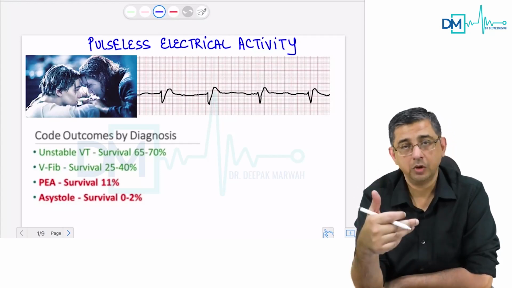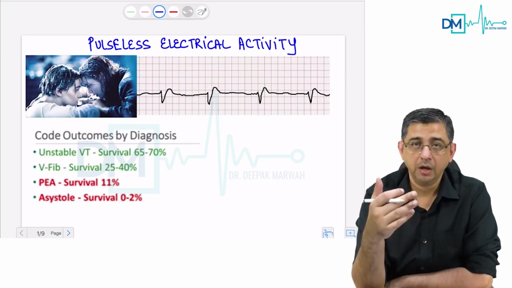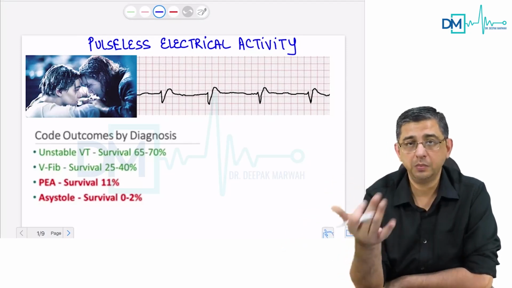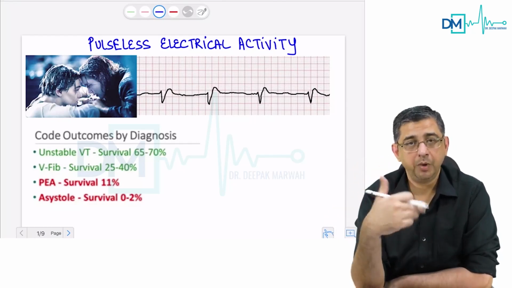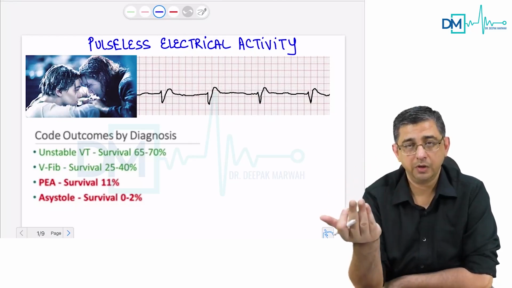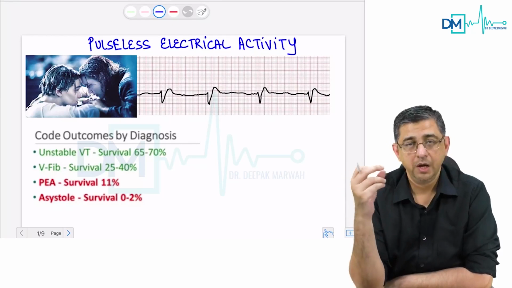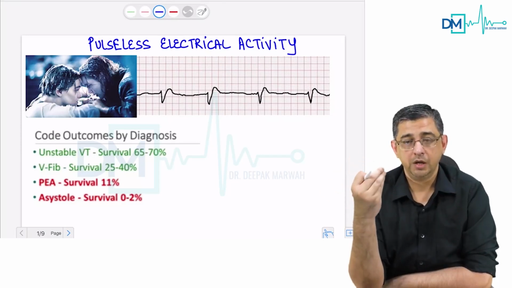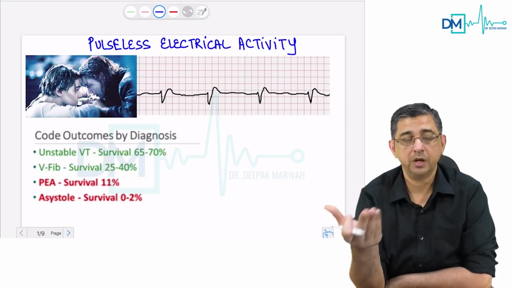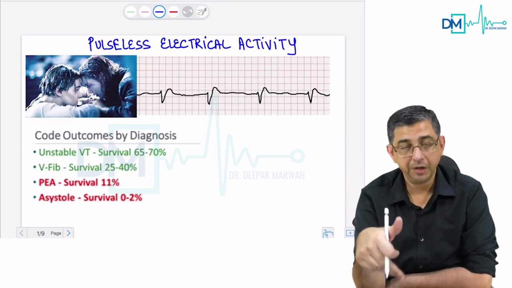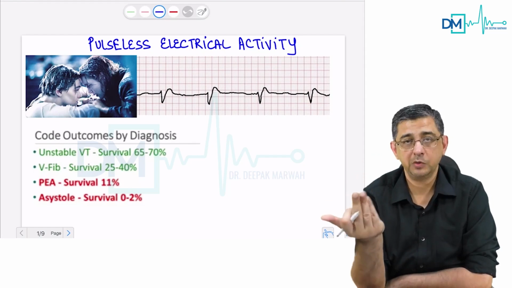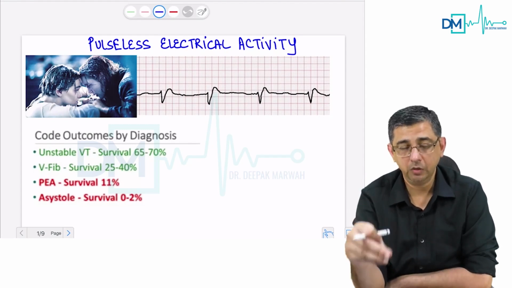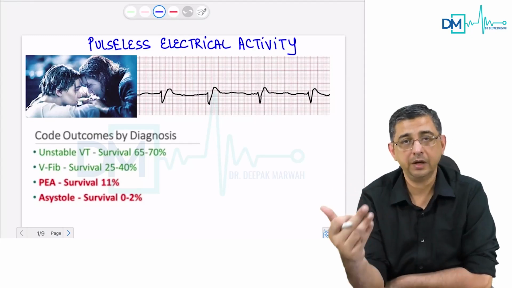Why it is difficult for most doctors to comprehend is because when you read about shockable rhythms and non-shockable rhythms, and when you are trying to resuscitate a patient, giving CPR, you're all pumped up. In that pumped up situation, your adrenaline is flowing, your neurotransmitters are flowing, and you are trying your best to save the patient. In that cacophony, in that chaos, our brain does not think about what could be the reasons behind pulseless electrical activity, and we might start treating this person as a patient of asystole, or as a patient having a shockable rhythm, whereas in pulseless electrical activity, we need to find the etiology and only then it can be corrected.